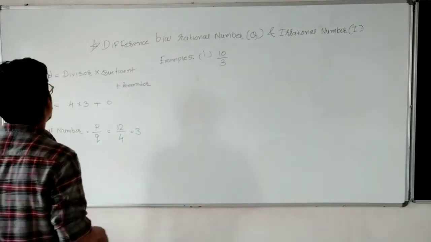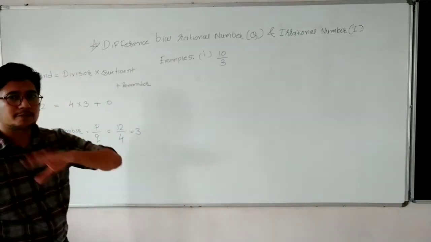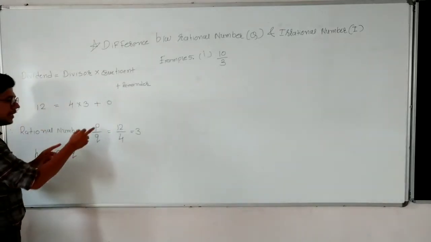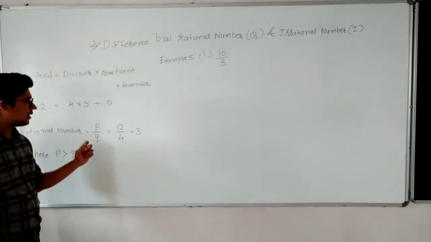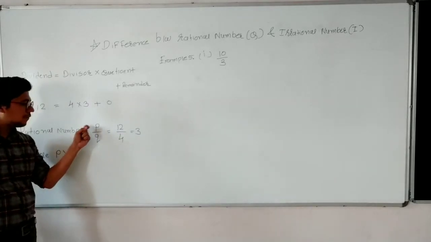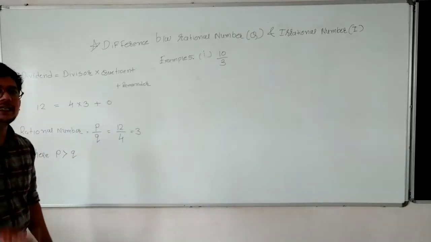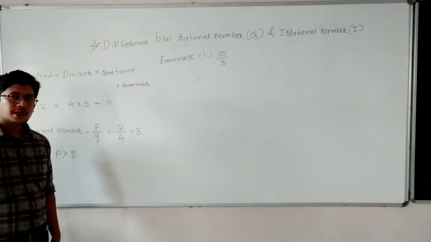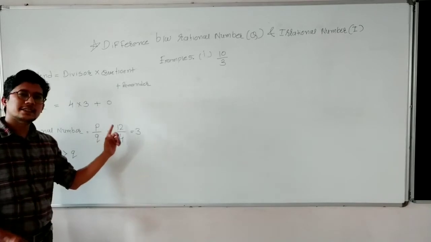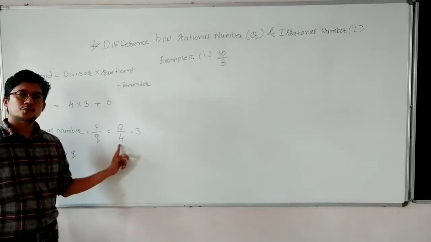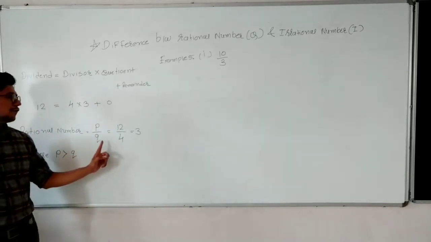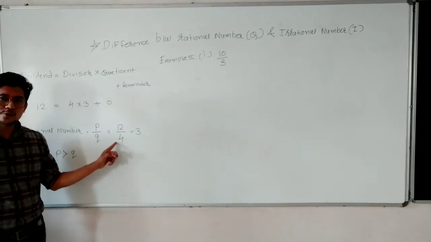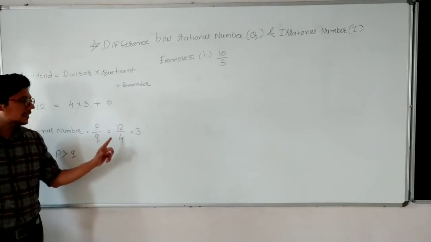So what I am doing, for any rational number, you know that a rational number can be written in the form of p upon q. Yes or no? Let me take p as 12 and q as 4. Let me take numerator as 12 and denominator as 4. See this very carefully: numerator is bigger than denominator. Yes or no? Numerator is larger than denominator.